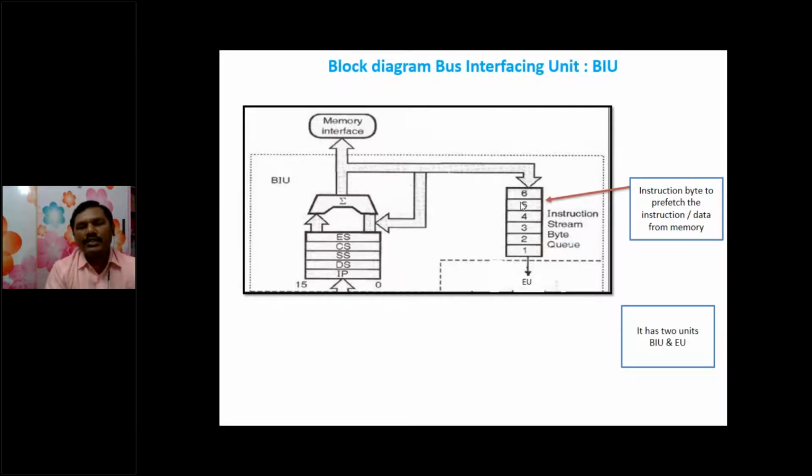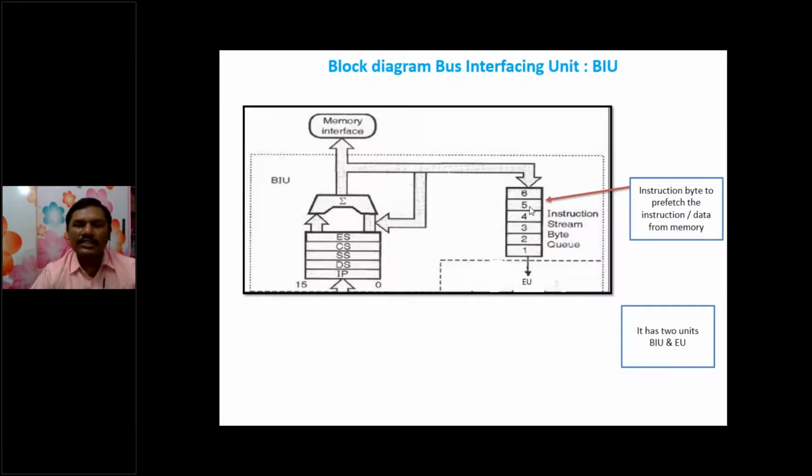And if that size is also 2 bytes, the first 2 bytes will be moved to the 3 and 4 slots, and the next instruction will be stored in 5 and 6. Like that, we can store 2 to 3 instructions at a time, or one instruction, because some instructions are 2 bytes to 6 bytes long. Like that, we can execute a number of instructions at a time.